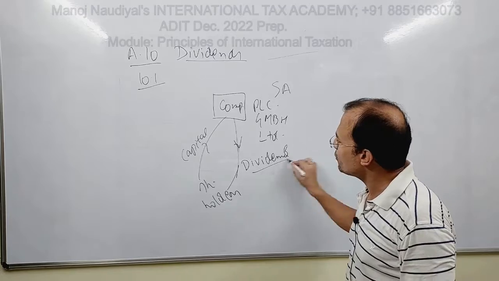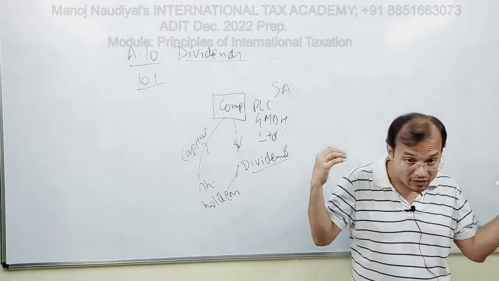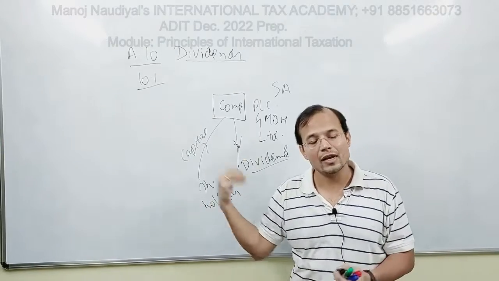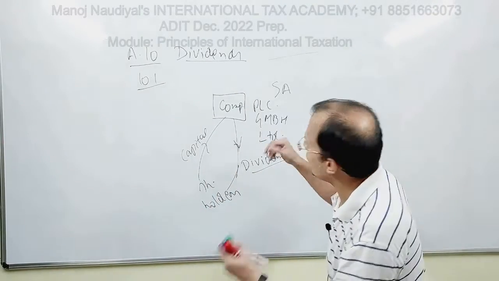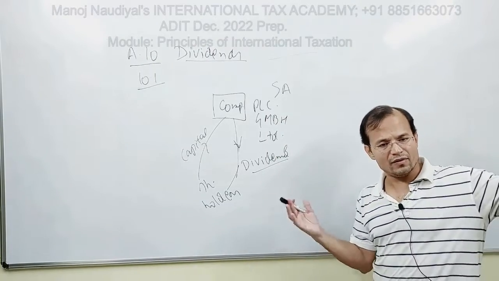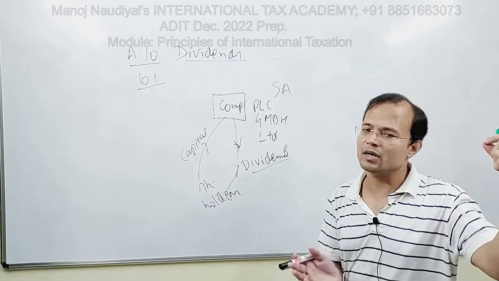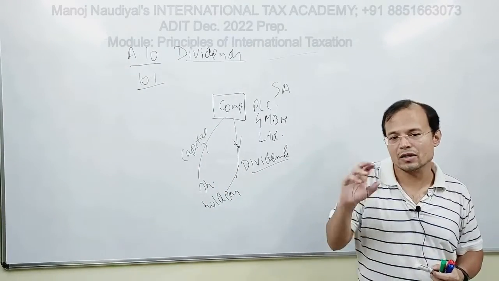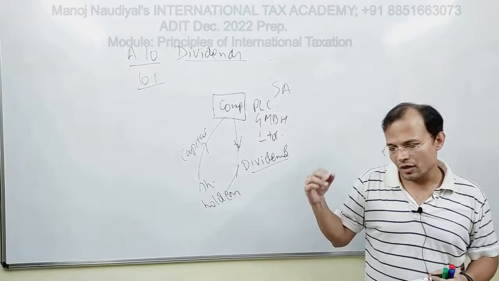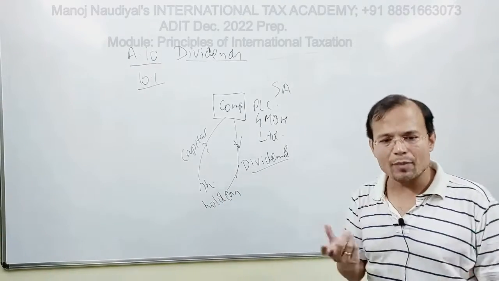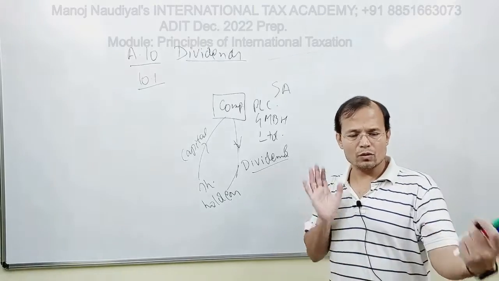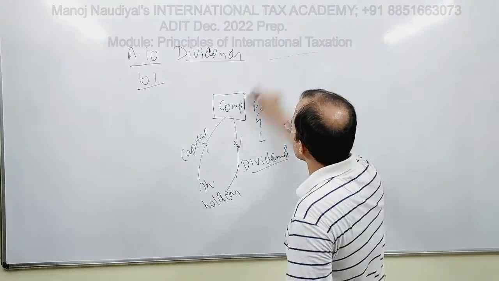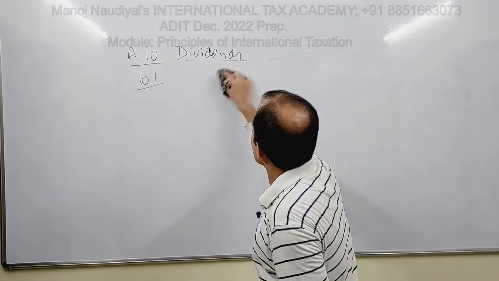Fine. So from the perspective of the shareholders, the dividend distribution by the company is a return, an income on the capital that they have provided to the company. Right? This is very, very general, but yes, this is the concept behind the word dividend. Shareholders provide capital to the company, and the company provides a return on that capital, and that return on capital, that income on capital, is the dividends. So this is the very basic concept of dividend. With this general concept of dividend, let us move over to 10.1.